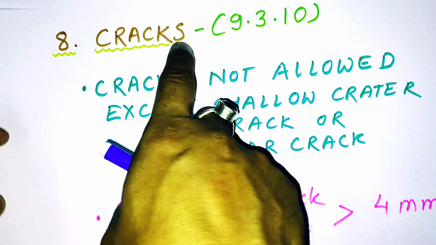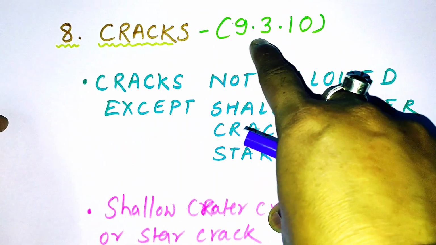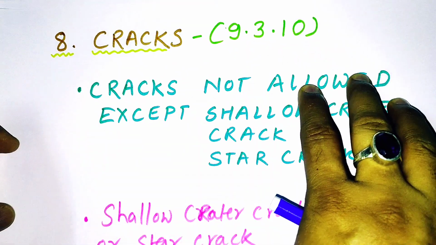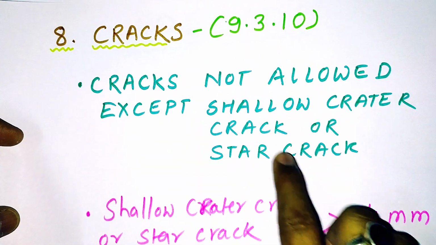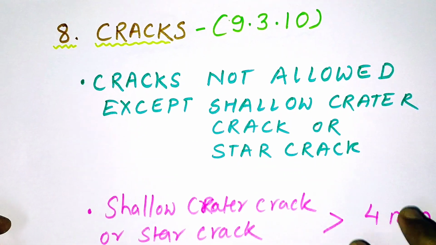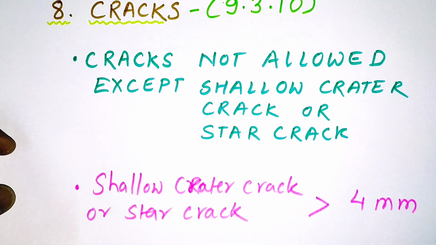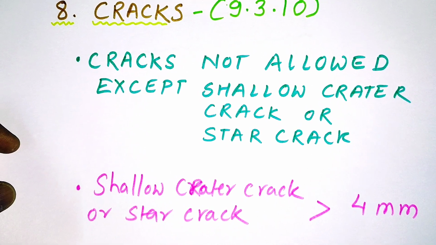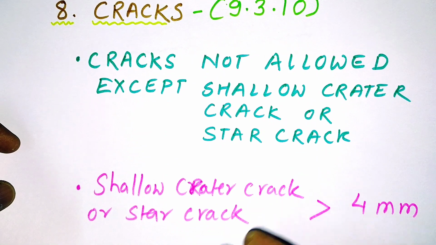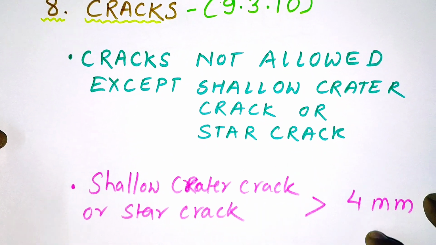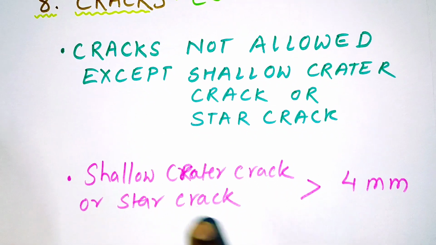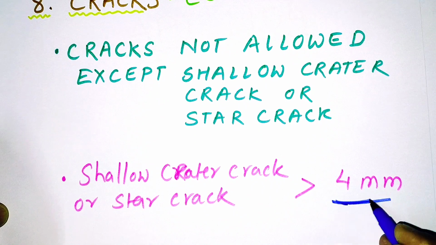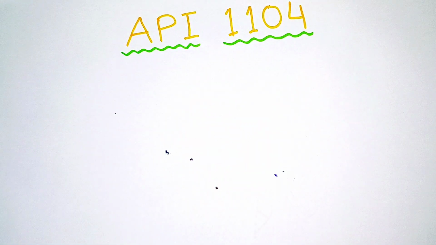Now we'll understand cracks. Cracks are given in 9.3.10. Normal cracks are not allowed except shallow crater crack or star crack. Star crack is nothing but the crack which is generated at the end of the electrode. Suppose we are welding, and at the end of the weld bead a crack is sometimes formed, and that crack is called a star crack. If it's a shallow crater crack or star crack, we can accept up to 4 mm. If it is more than 4 mm, we'll reject that.